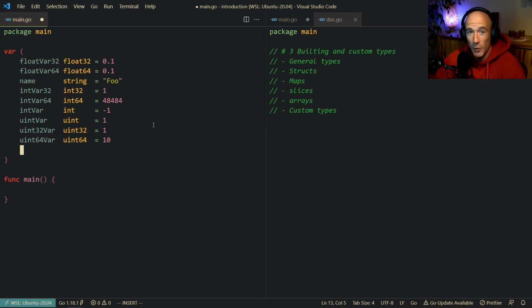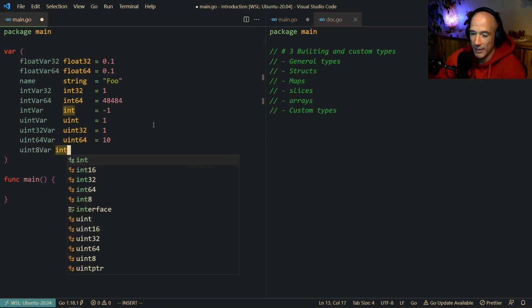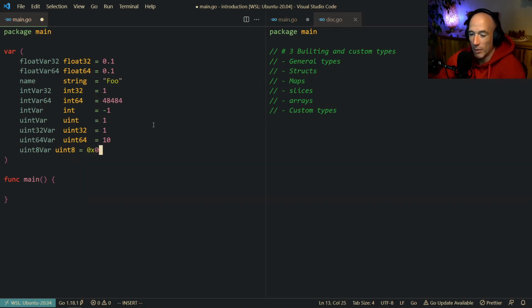So basically, we also have a uint 8 var. And that's basically the same thing as a byte, a uint 8. It's going to be, for example, 0x2. It could also be 1, right? But it cannot be this. You see what I mean? Why? This is too big for uint 8, it's only up to 100, right? Because it's not going to work. You know what I mean? 4 digits is not going to work. 3 digits is going to work, right? So it's basically a byte, and you can specify it like this or like an integer. It doesn't really matter. We also have the byte var, right?